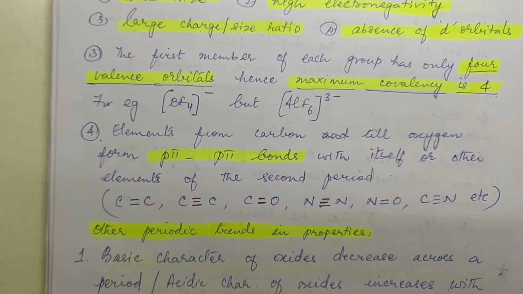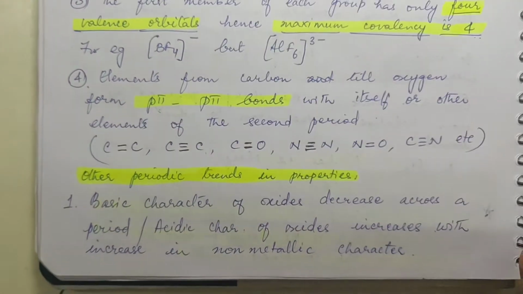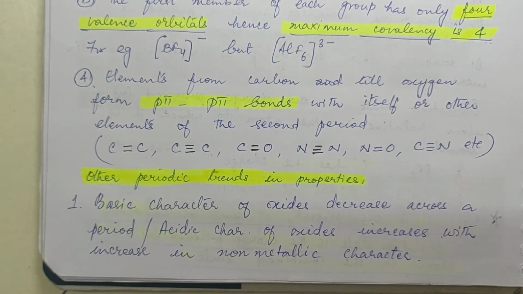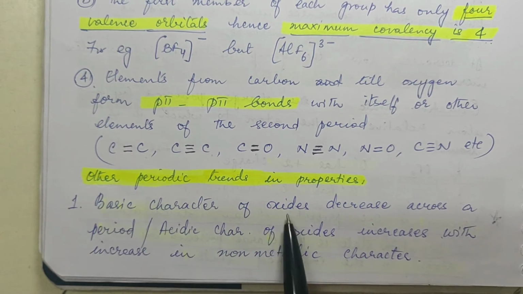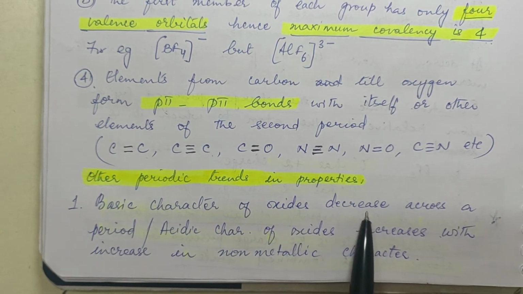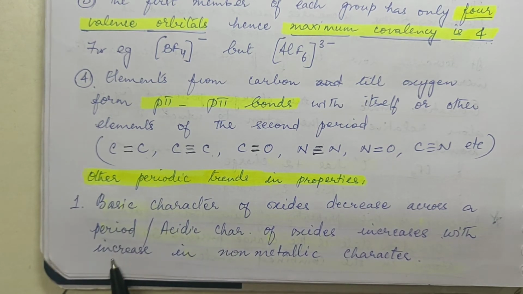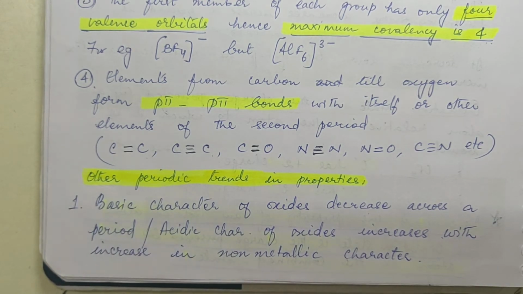Right. Now apart from that, let us go to other properties. If you see across the period, basic character of oxides decreases across a period and acidic character of oxides increases with increase in non-metallic character.